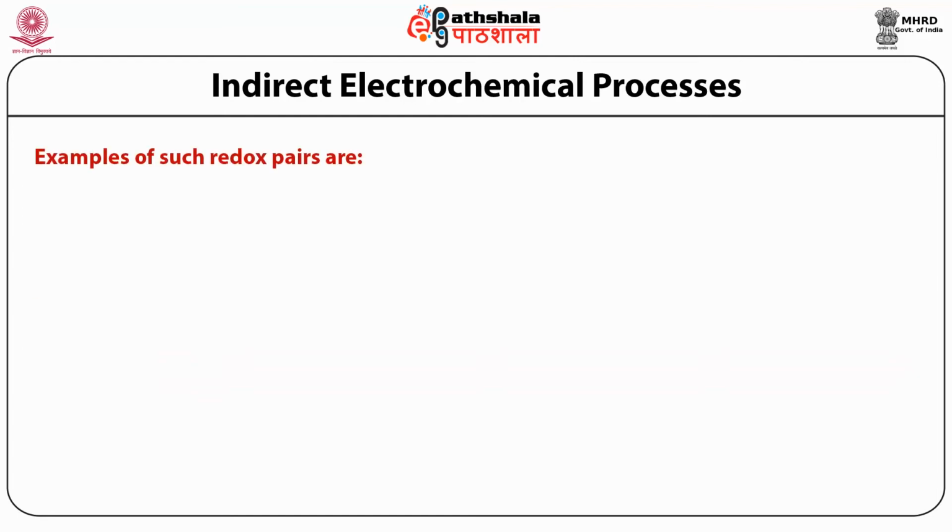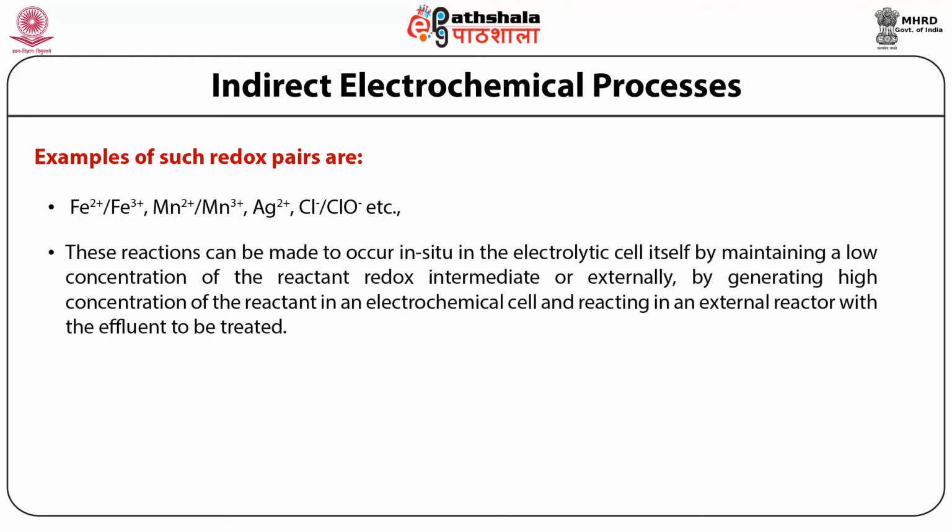Examples of such redox pairs are iron ferrous to ferric ions, manganous to manganic ion, silver ion, chloride to hypochlorite ion, etc. These reactions can be made to occur in situ in the electrolytic cell itself by maintaining a low concentration of the reactant redox intermediate, or externally by generating a high concentration of the reactant in an electrochemical cell and reacting in an external reactor with the effluent to be treated.